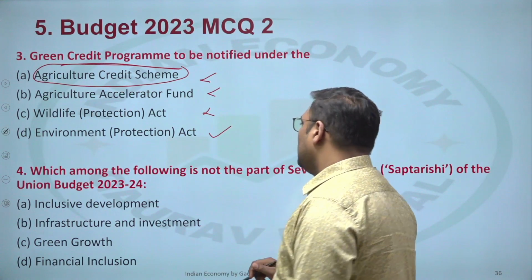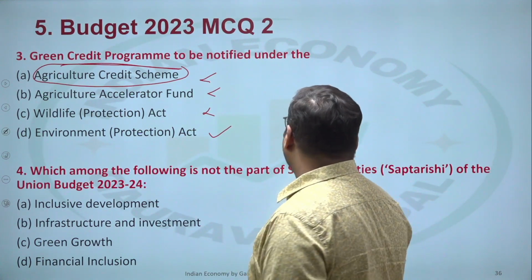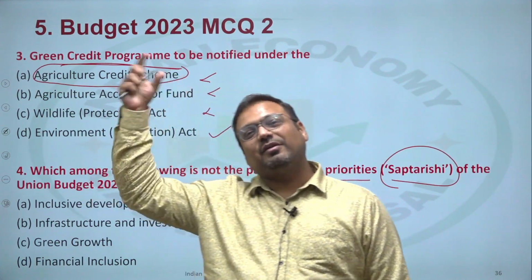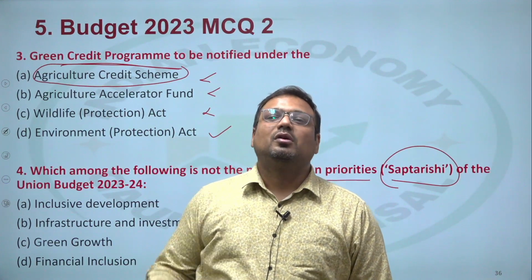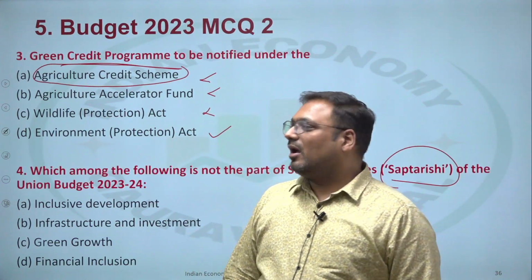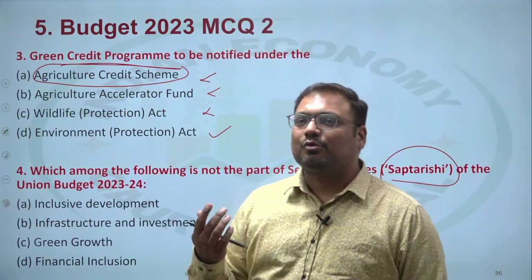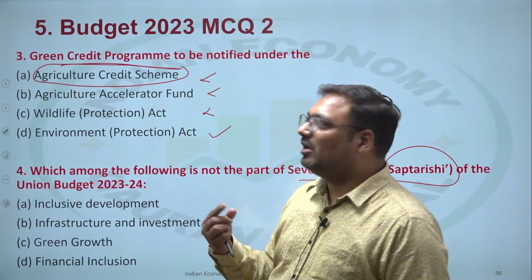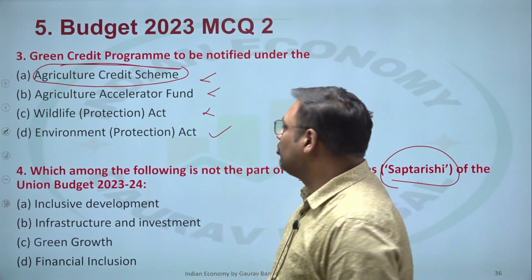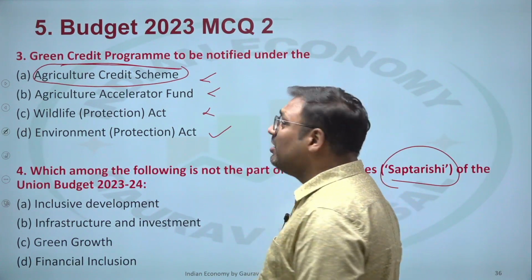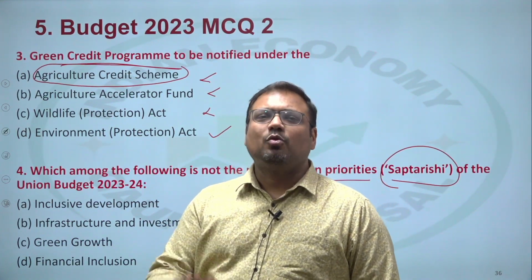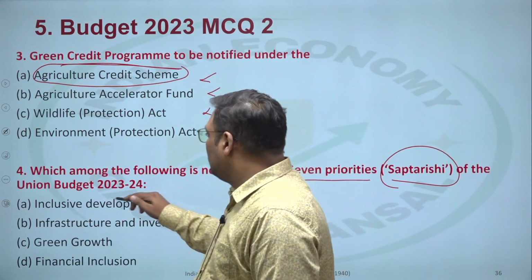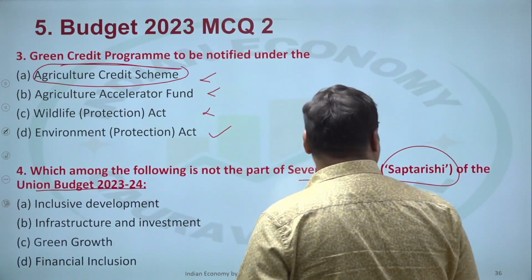That's what I'm suggesting. Next, which among the following is not part of the 7 priorities, which is defined this time as Saptrishi. So this is a tendency in India that when we have the number 9, we use the term Navratna, and when we have the number 7, we have this tendency to use Indradhanush, or this time Saptrishi. These are some of the iconography we have related to certain numerals, Nav Devi, Tri Dev. Likewise we do have such usage for specific numbers, Dashavtar.